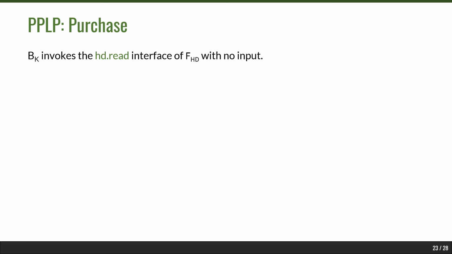The best way to understand the purchase phase would be to imagine a card payment made with a scanner. So when you tap your card against the scanner, it authenticates with the scanner, and the vendor already knows the price of the item you're trying to purchase. So this amount has been keyed into the scanner, and the scanner just updates this card. So in a similar fashion, the buyer invokes the read interface of the hiding database, and the vendor receives another message from the hiding database.